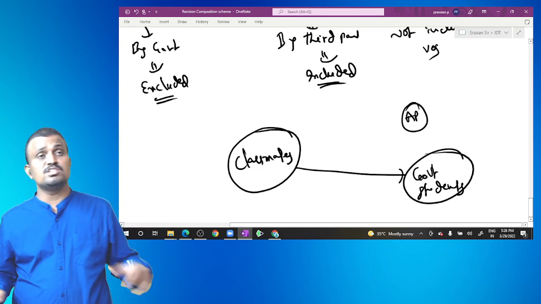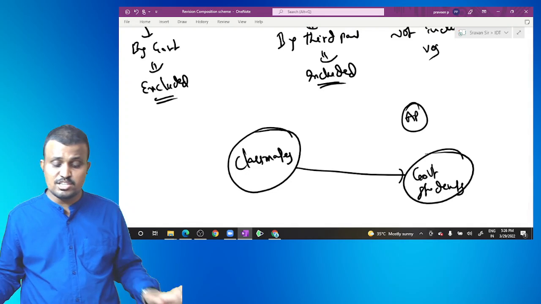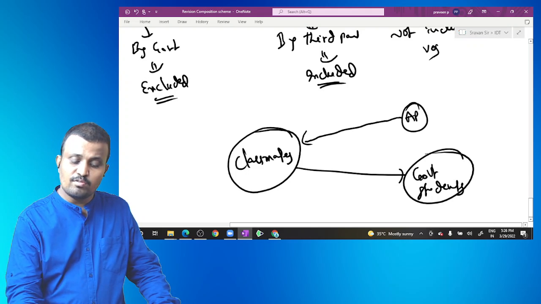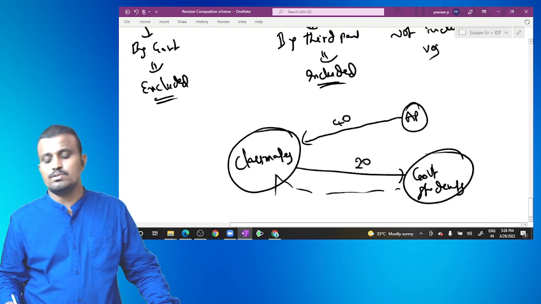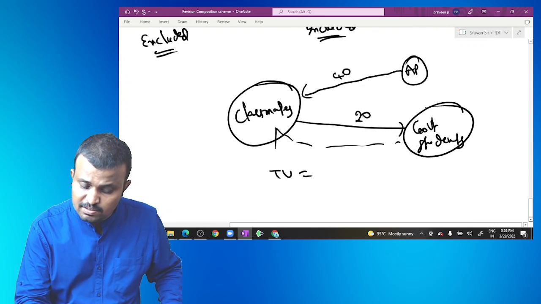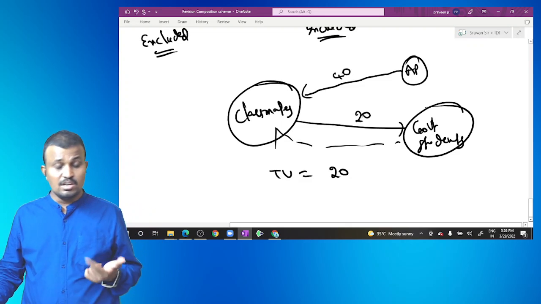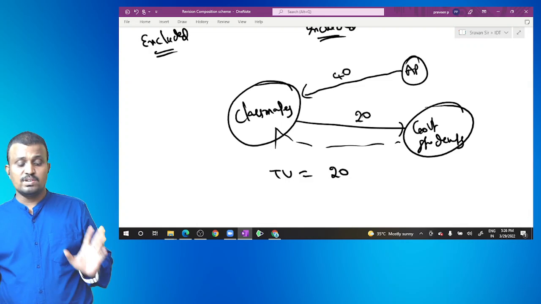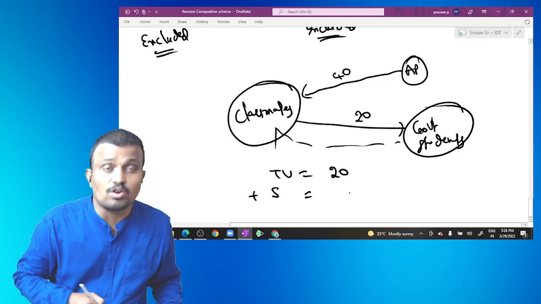Government students. Actually, the price of the book is 60 rupees, but the AP government agreed to pay 40 rupees and 20 rupees is collected from the student. So here the transaction value is equal to 20, nothing but the price actually charged, actually paid or payable by the student. But the question is whether the subsidy is added or not added.